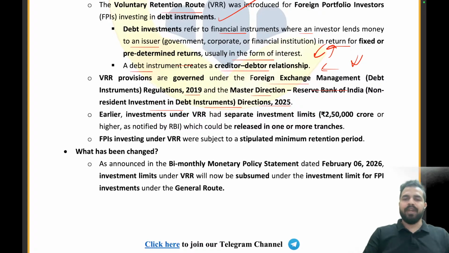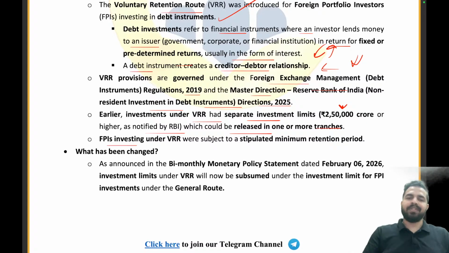और उसके अकॉर्डिंग दोस्तों VRR की जो सेपरेट इन्वेस्टमेंट लिमिट थी, that was 2.5 lakh crores or higher as notified by the RBI. If the FPIs are basically investing rupees 2.5 lakh crores or more than that amount, then basically they had to come into India through the voluntary retention route. That is that VIP entry that I talked about earlier, right? So they won't be coming through the general route because now these are bringing more money to my country. So basically, these are my best friends. They can come from that VIP route. That is called the voluntary retention route. Clear, everyone? Which could be released in one or more tranches.